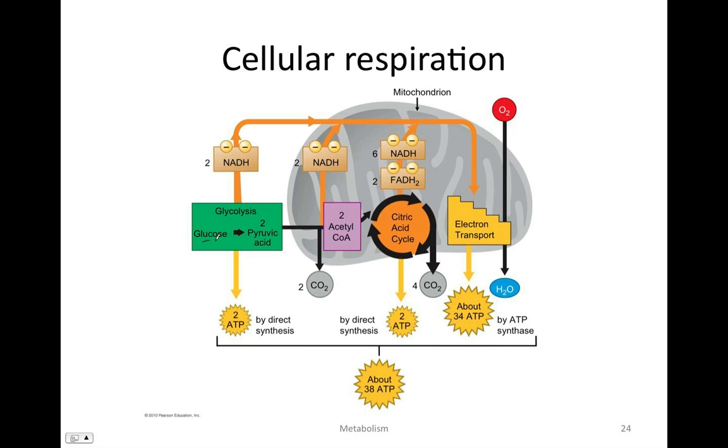Going from glucose and oxygen to carbon dioxide and water. So these are the inputs. Glucose and oxygen are the inputs, and they're changed to carbon dioxide and water.